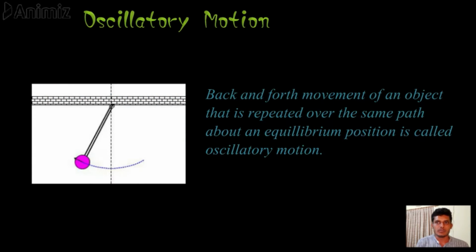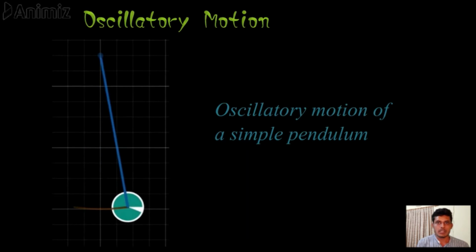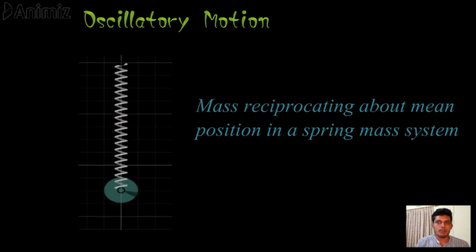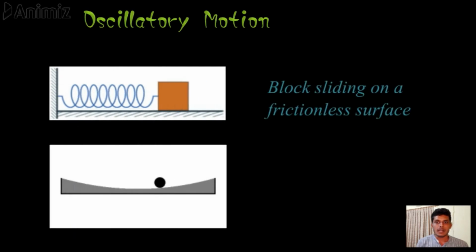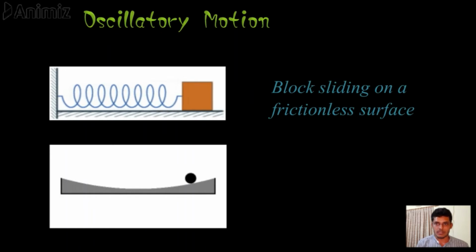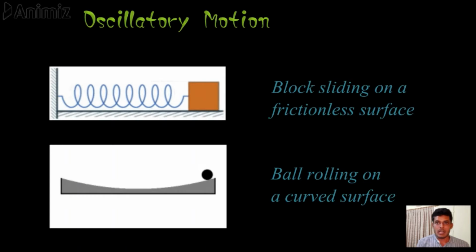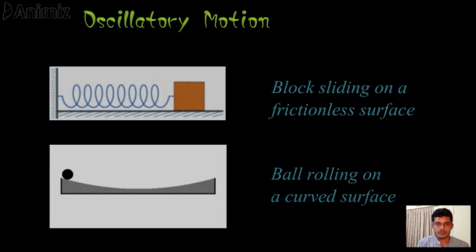Now, coming to oscillatory motion, back and forth movement of an object that is repeated over the same path about an equilibrium position is called an oscillatory motion. A simple pendulum swings about its equilibrium position and executes a back and forth oscillatory motion. Similarly, motion of a mass in a spring mass system as shown is also an oscillatory motion. Sliding motion of a block of mass attached to a spring on a frictionless horizontal surface, and back and forth rolling of a ball on the surface shown are also examples of oscillatory motion.